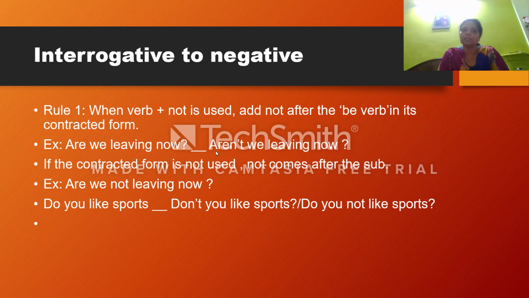Not is used after the be verb. But if the contracted form is not used, not comes after the subject. Example, are we not living now? See the example here. Aren't we is the short form, but here it is are we not. So not is coming after the subject if it is not in contracted form, and here not is coming before the subject because it is in short form.